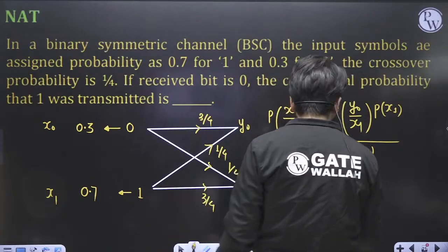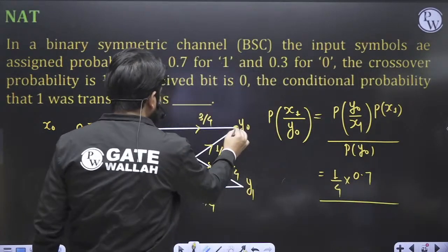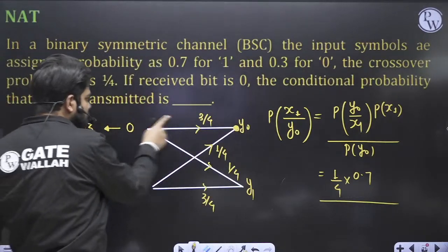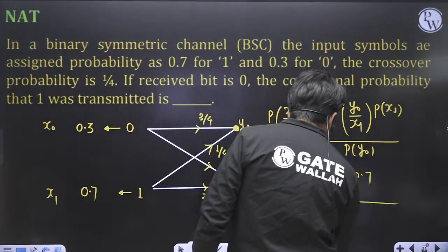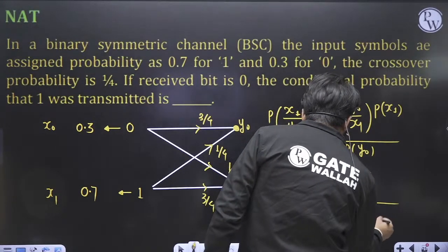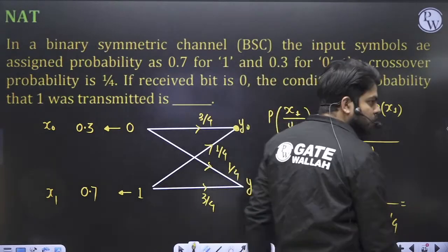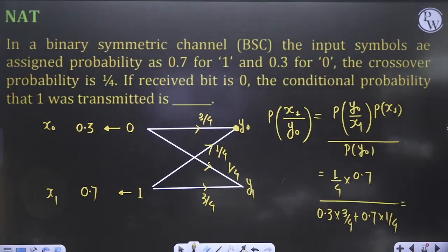What is the probability of x1? This is 0.7. How will you calculate the probability of y0? So simply stand here and calculate all the path probabilities. 0.3 into 3 by 4 plus 0.7 into 1 by 4. Okay, calculate this value. You will be getting the answer for this question. So the answer after calculation should come out to be